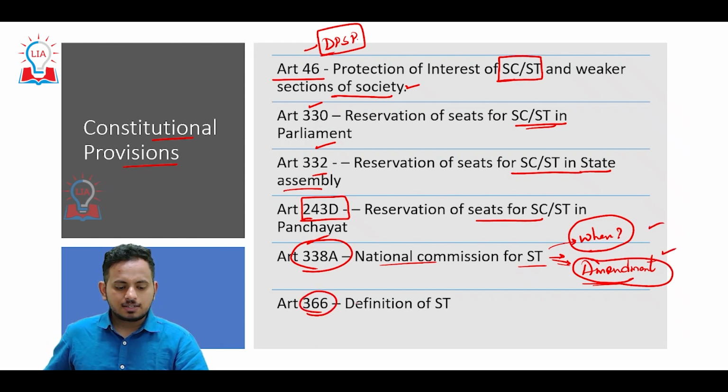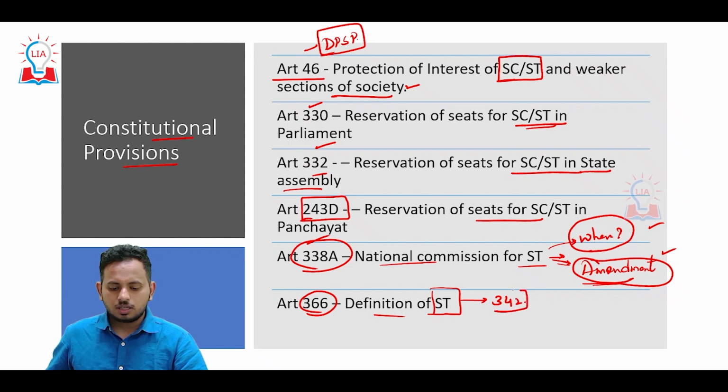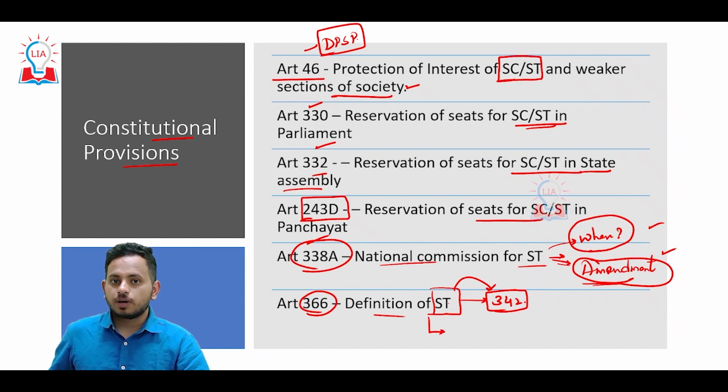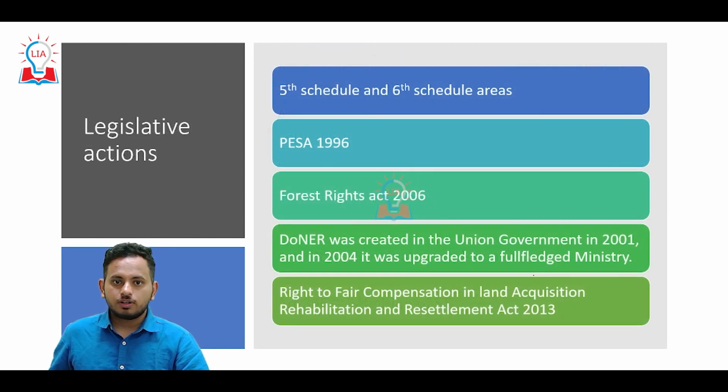Article 366 in the Constitution has the definition of scheduled tribes. It says all those tribes whose names are placed in Article 342 of the Indian Constitution are said to be scheduled tribes. And the identification of scheduled tribes happens in this way. The President, after consultation with the Governor, declares a particular tribe as a scheduled tribe, and those particular tribes would be included in Article 342 of the Constitution.